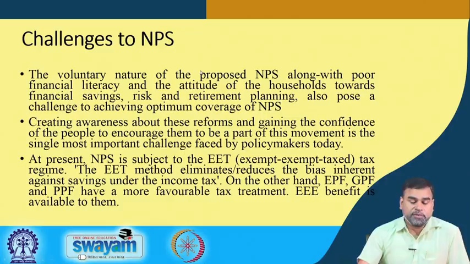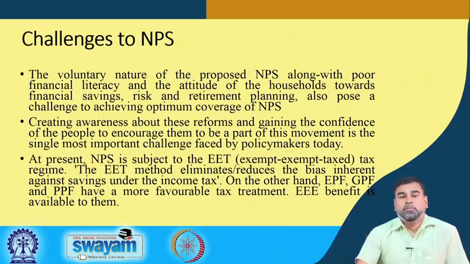And at present, the NPS is subject to the EET, exempt-exempt-tax system, where whenever the 40% amount will be paid to you, you may pay the tax against that. Although that is still under debate, in the existing structure you may not get the tax rebate against that, although your GPF amount and CPF amount is totally tax free. That is another challenge we always have.